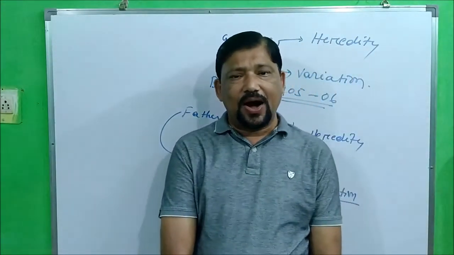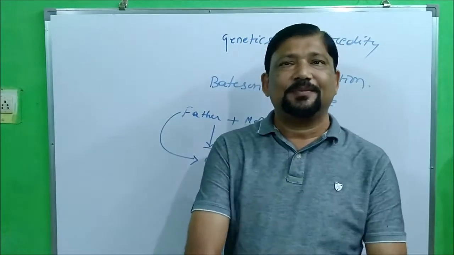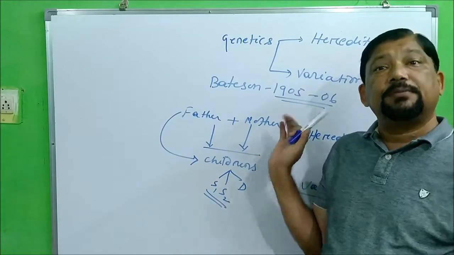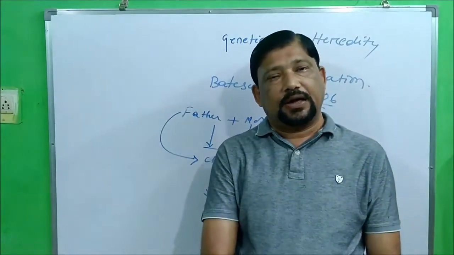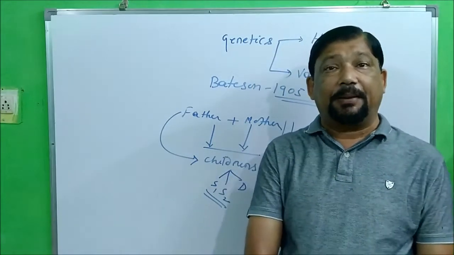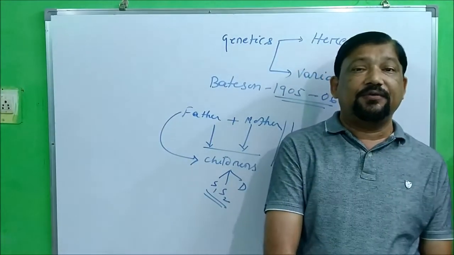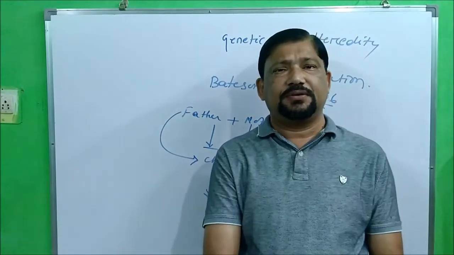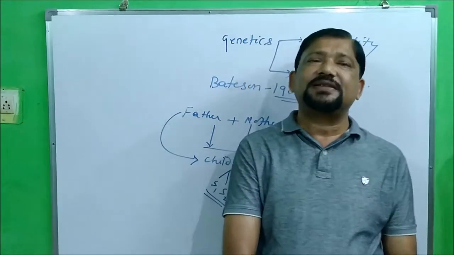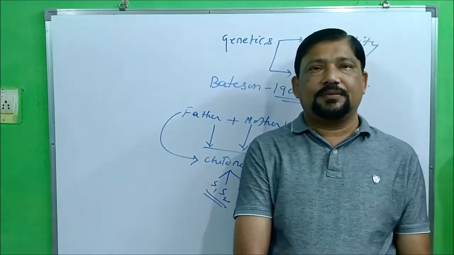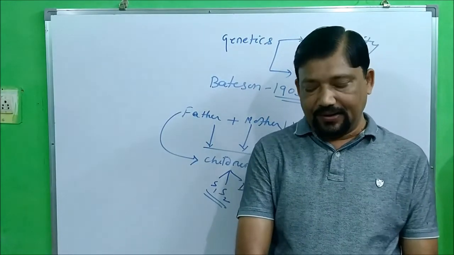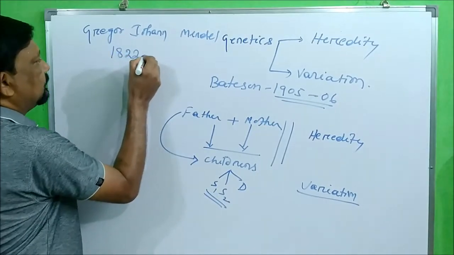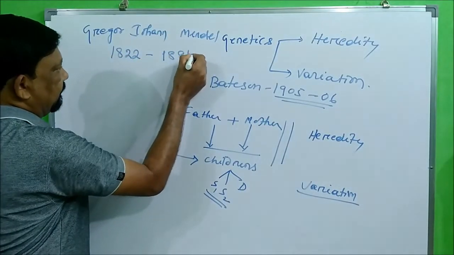But do you know how genetics came into being? I am talking about 1905 and 6, am I right? But before that, its birth actually began in the year 1856 by a great scholar, a great scientist, a great farmer's son, Gregor Johann Mendel, 1822 to 1884.